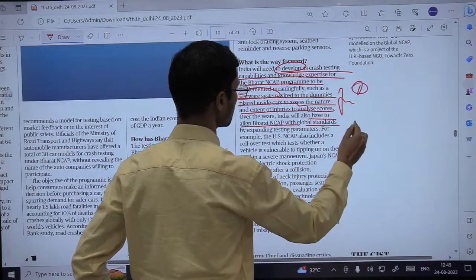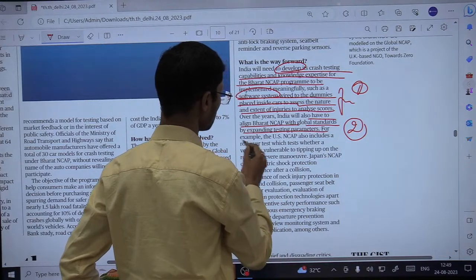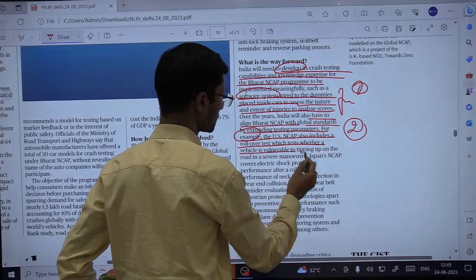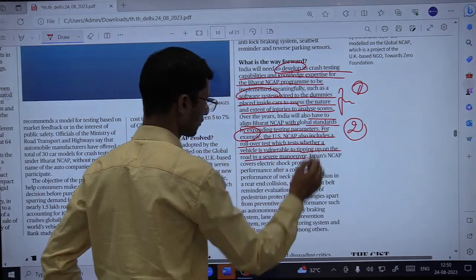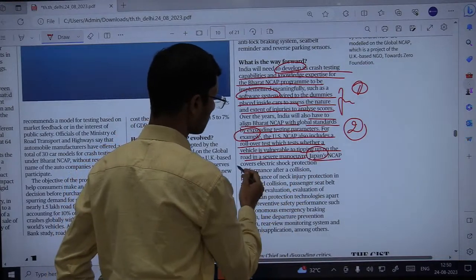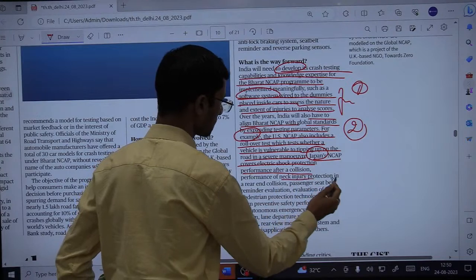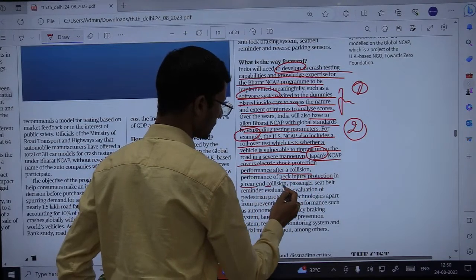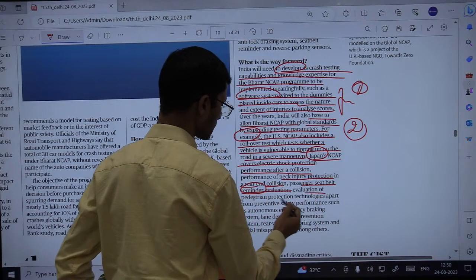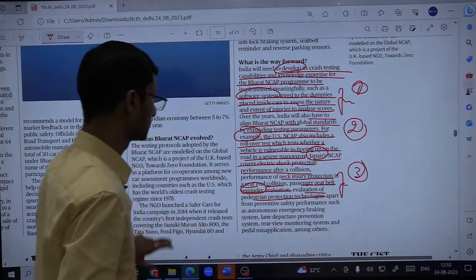The second suggestion is expanding testing parameters. For example, the US NCAP also includes a rollover test, which tests whether a vehicle is vulnerable to tipping over on the road in a severe maneuver or not. Another example is Japan's NCAP, which covers electric shock protection performance after collision, performance of neck injury protection in a rear-end collision, passenger seat belt reminder evaluation, and evaluation of pedestrian protection technology. So all these can be learned from Japan itself.